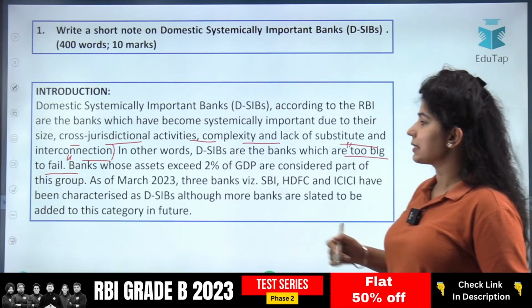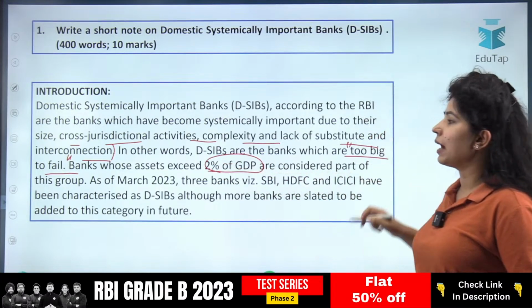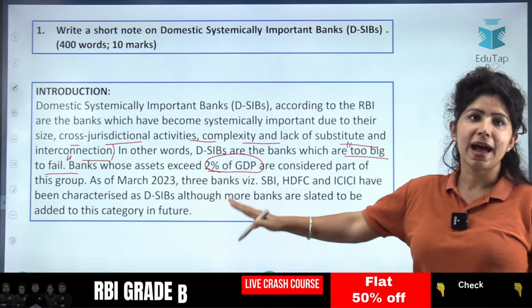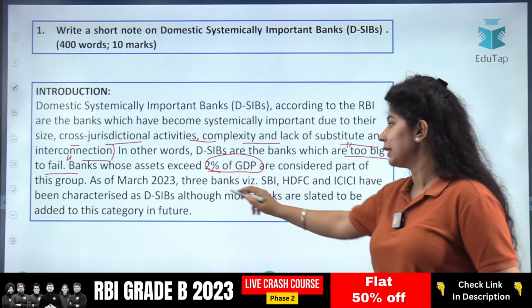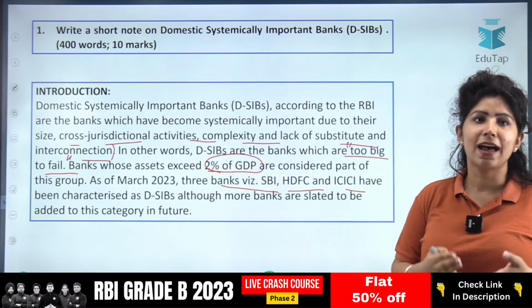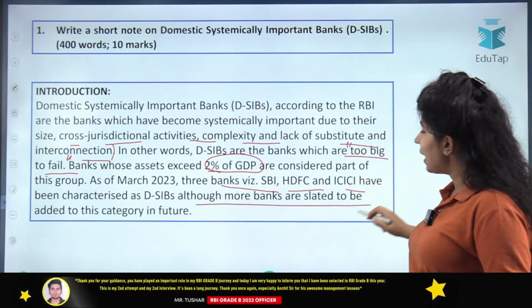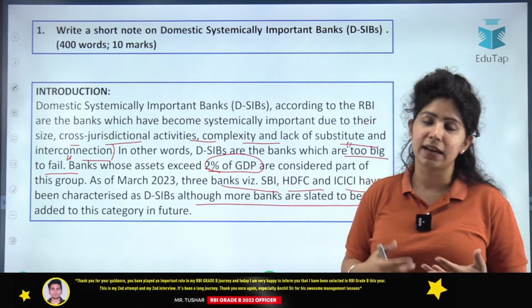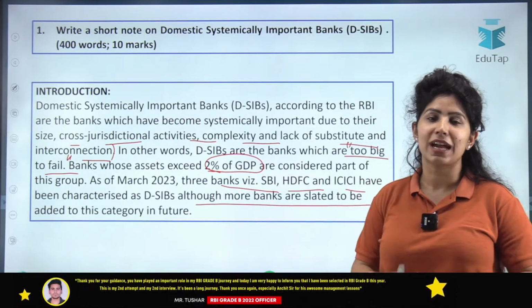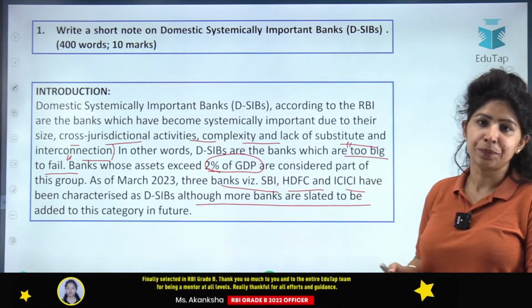Banks whose assets exceed 2% of GDP are considered part of this group. As of March 2023, 3 banks, SBI, HDFC and ICICI, have been characterized as DSIBs, although more banks are slated to be added to this category in future. This was the recent news that we need more DSIBs, more banks in the DSIB category.